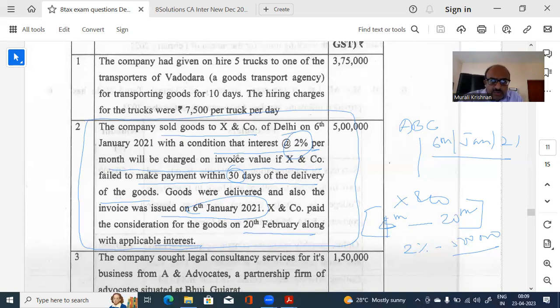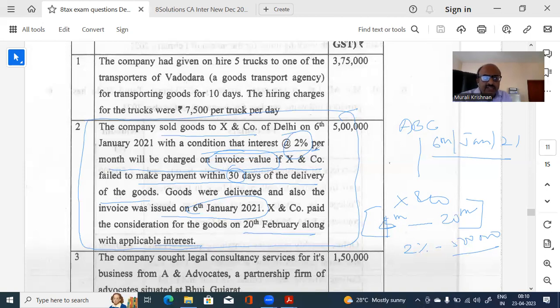We'll have to see. Now, invoice value they are saying, mind you, this is not invoice value. It's only the bill amount, that is the taxable value. So invoice value will be 5 lakhs, assuming that it is 18% GST. So 5,90,000 is your invoice value, into 2% divided by 360, say, into 17 days. That is coming to approximately 557. We'll see what is the figure that they are arriving at. But this is the way you need to calculate the figure and decide.